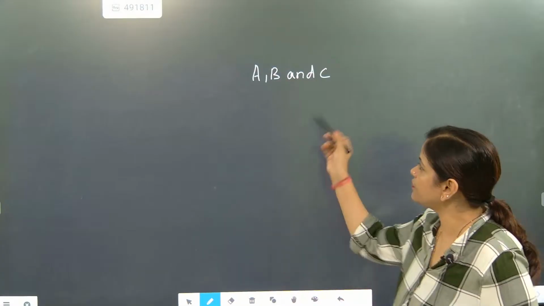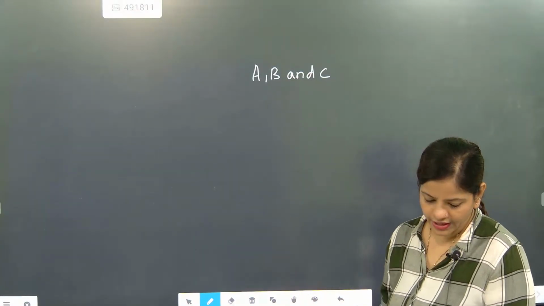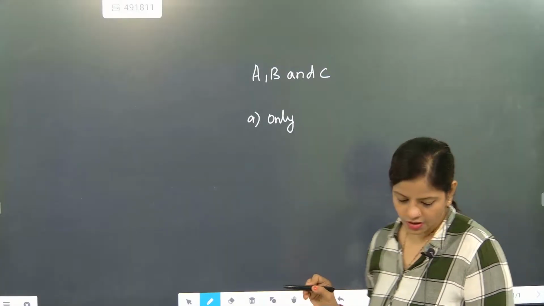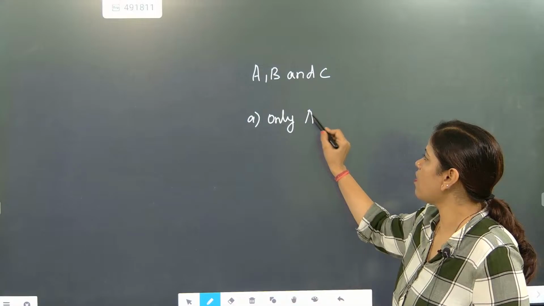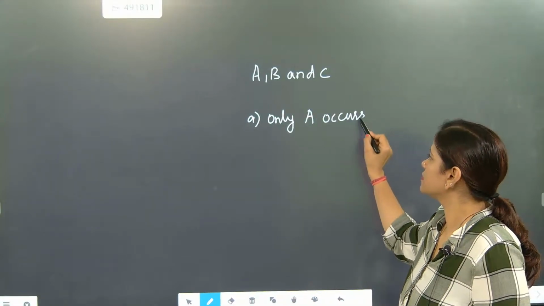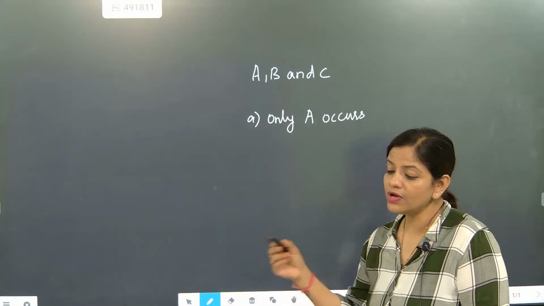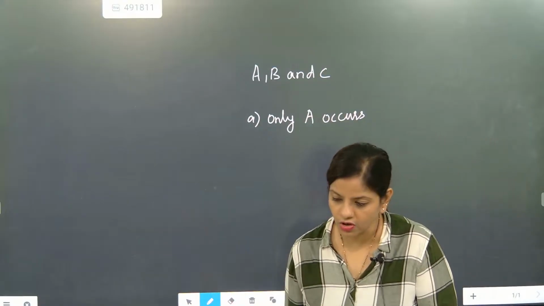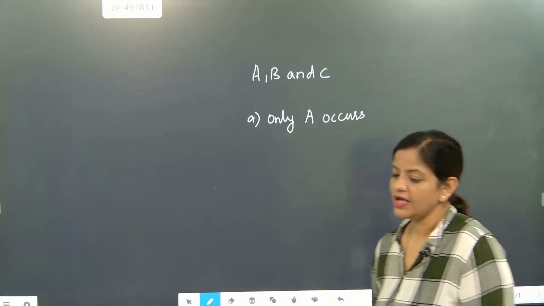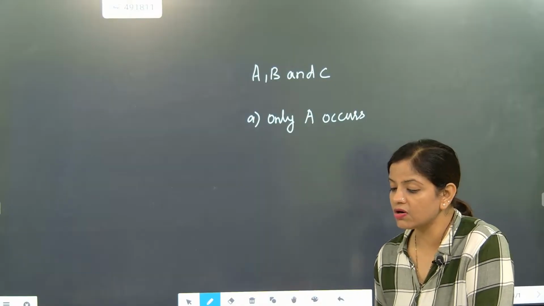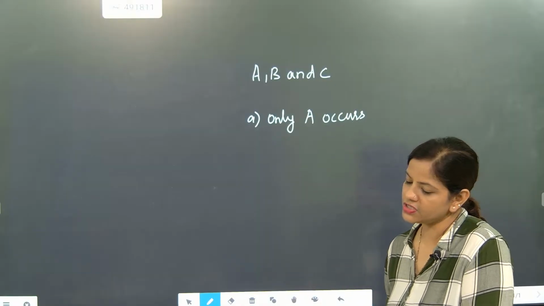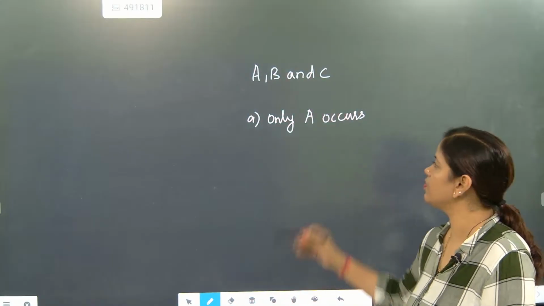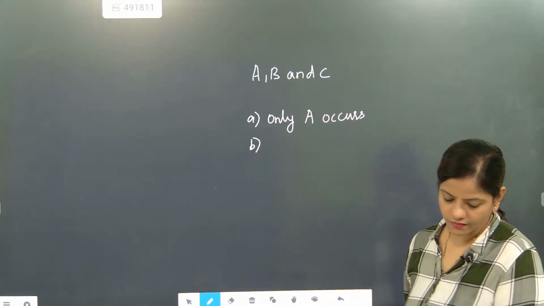But beta, if three are there, first you have to find only A occurs. They are using the word only A should occur. Only A should occur means B or C should not occur. At the time when you are writing only A occurs, how you are going to write? Got it?